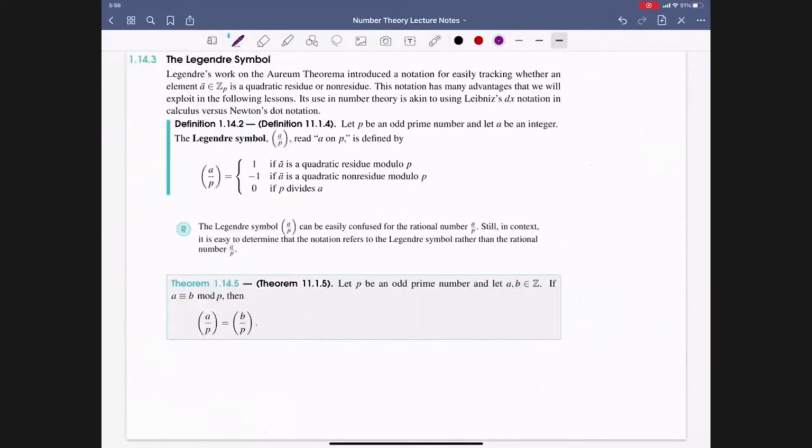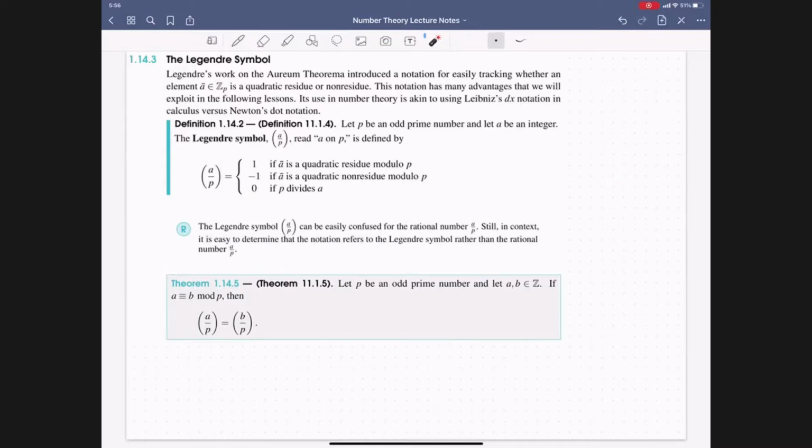So let us go ahead and define the Legendre symbol that we used earlier to define Euler's conjecture. So Legendre does get credit for this. His notation for the law of quadratic reciprocity is much, much simpler than the one that Gauss introduced. And so that's the notation that has become standard throughout mathematics for discussing the law of quadratic reciprocity, specifically when a number is a perfect square or is not a perfect square.